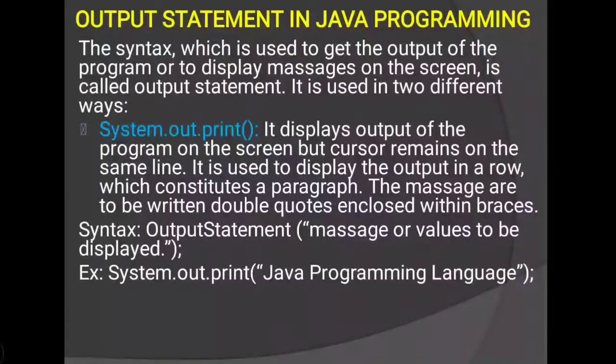The message is to be written within double quotes enclosed within brackets. Syntax is the output statement, and within brackets and double quotes we will write the message, means what we need to print. For example, system.out.print("Java programming language"), then Java programming language will be the statement and system.out.print is the output statement of Java language, and this statement will be printed in a single line.